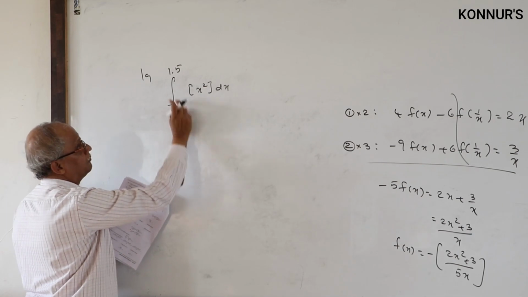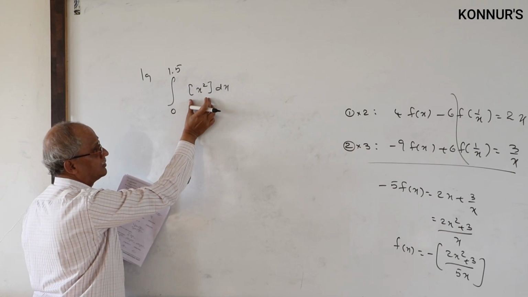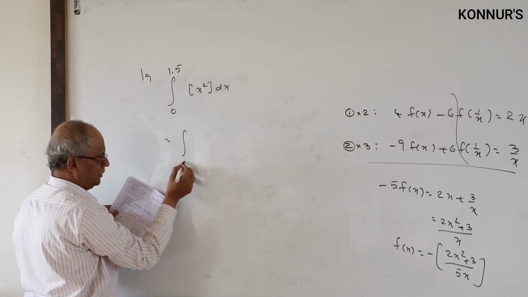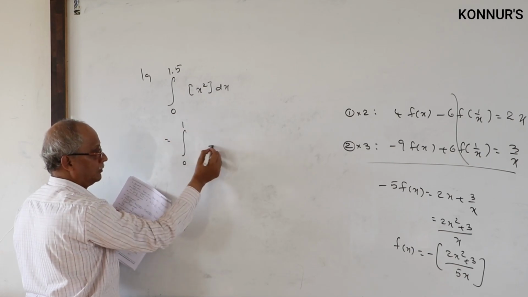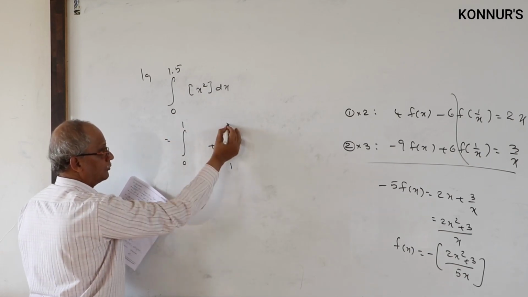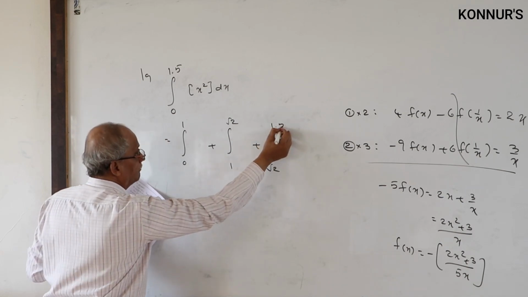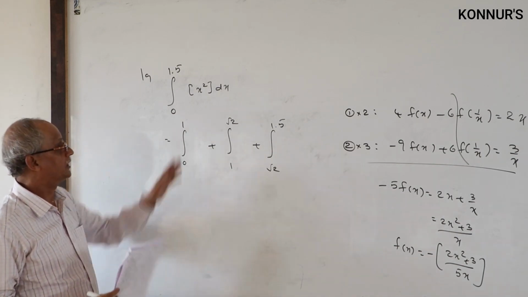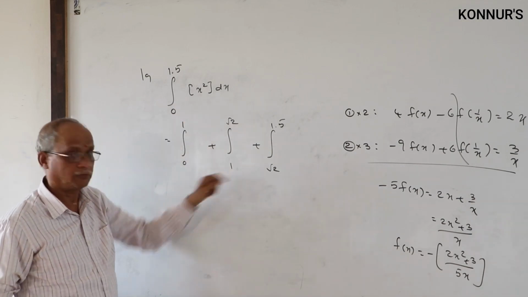Then you have to break these continuous limits, you have to get continuous numbers, because this is a step function, the greatest integer function. How can you break 0 to root 2? Root 2 is 1.4. 0 to 1 plus 1 to root 2 plus root 2 to 1.5. These are the continuous numbers we need for a step function. Since square is there, we have to break with the roots.